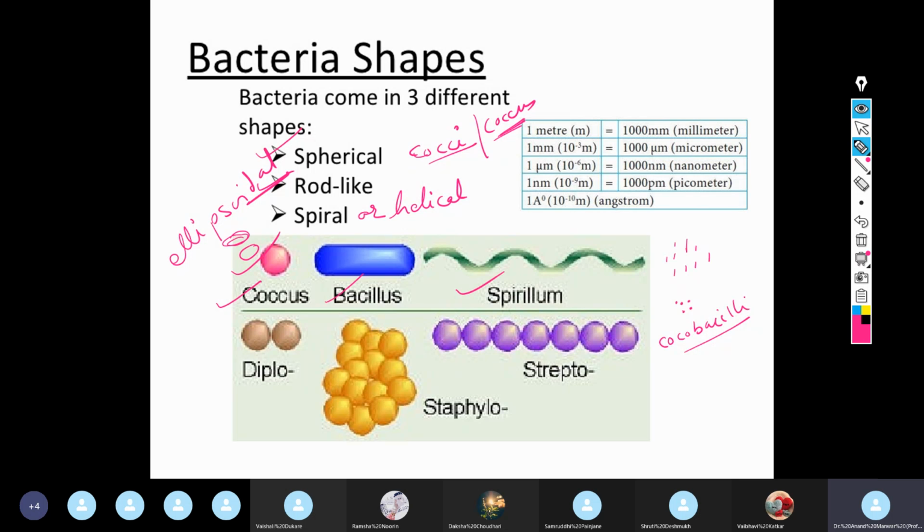Whereas many of the rods show variation at the end. As I stated, the rod ends show variation in shape.